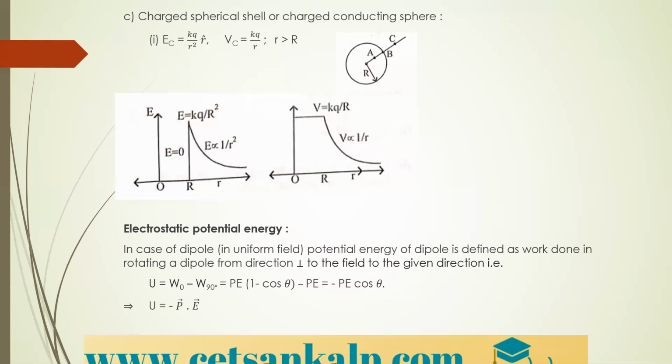Suppose you take cos 90. So what is cos 90? Cos 90 is 0. Cos 0 is 1. So from the above step, you can understand how the electrostatic potential energy is equal to, you are getting P into E. Okay. Next.